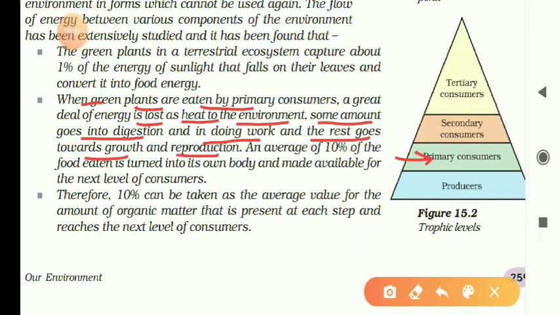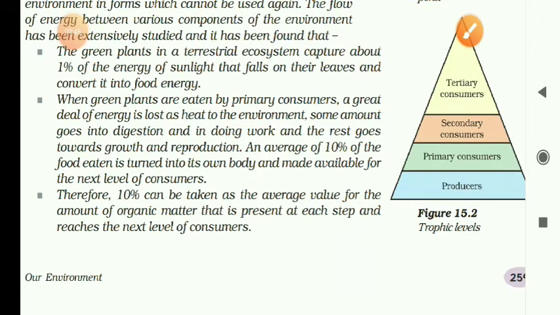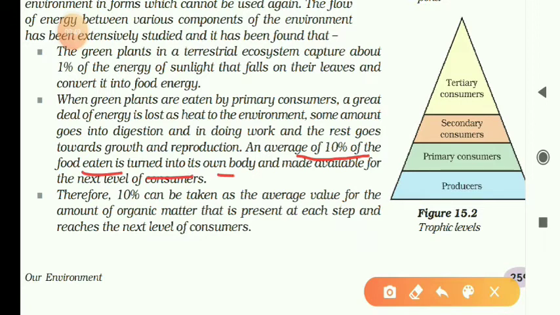So this much energy is utilized, or you can say wasted. On average, only 10% is absorbed, taken into its own body. All other energy is utilized for work. And this 10% is made available for the next level of consumers.